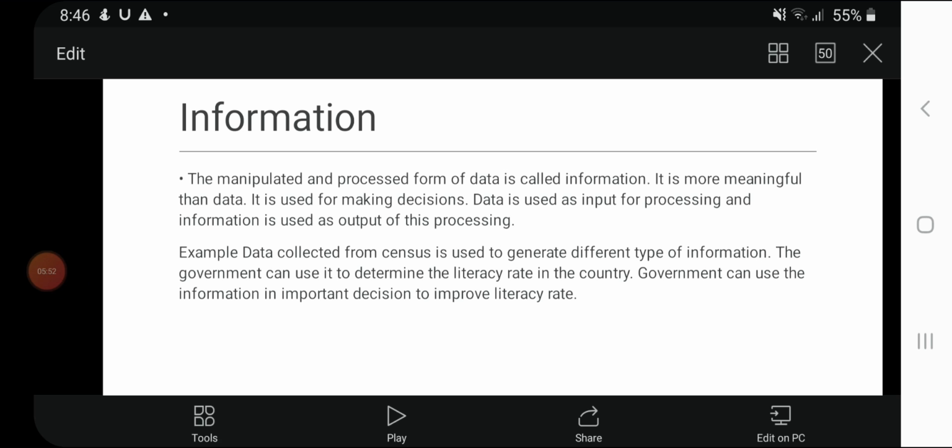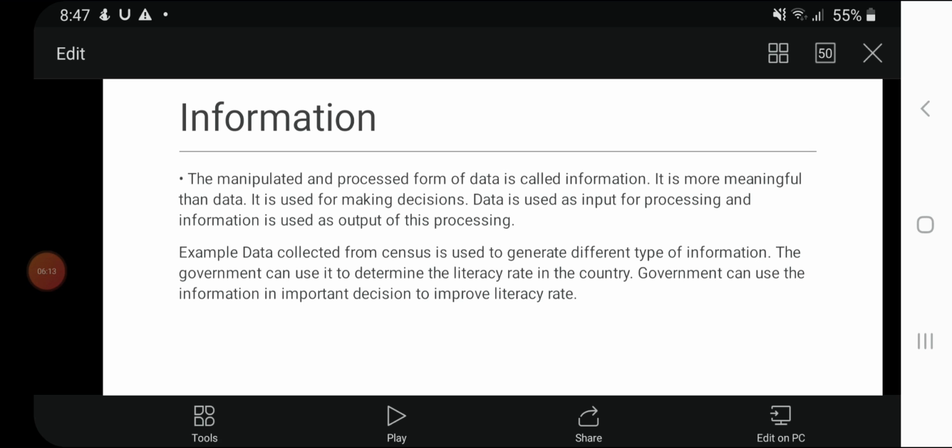Now, for example, the marks of a student in different subjects are data. This data is used to calculate the total marks, which is the information. The total marks can be processed again to calculate the average marks of the student. In this processing, total marks is used as data, and average marks is the information.